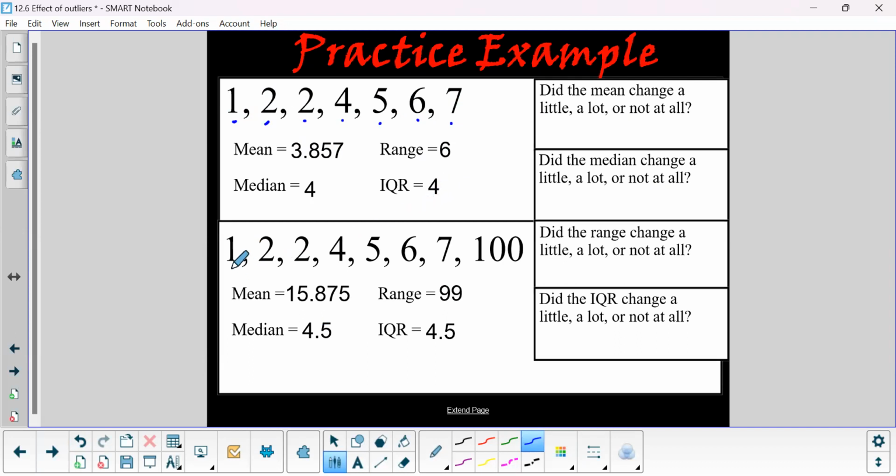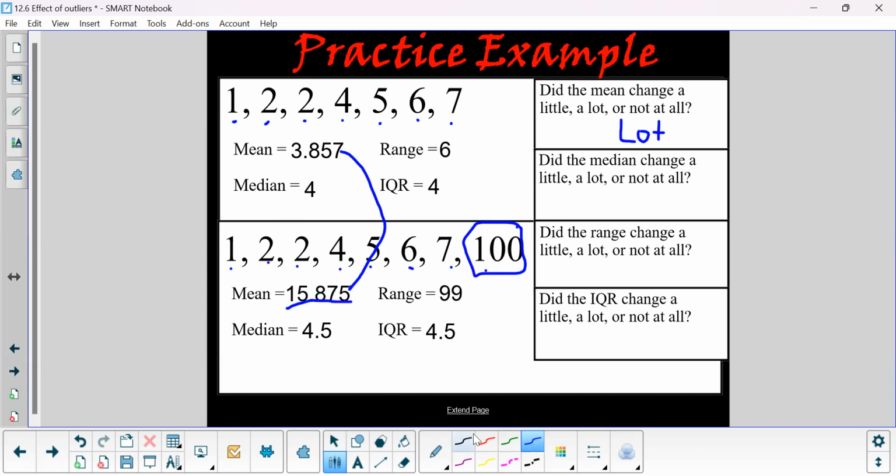If I do the exact same data set, 1, 2, 2, 4, 5, 6, 7, and I add in an outlier, 100, it changes the mean. So the mean changed from 3.857 to 15.875. So was that a lot, a little, or not at all? I would say the mean changed a lot. So the 100 had a large impact on that.